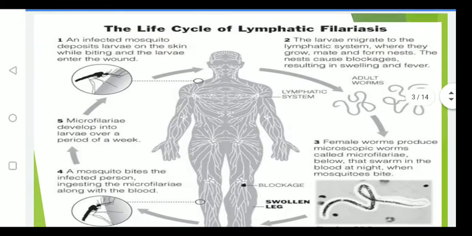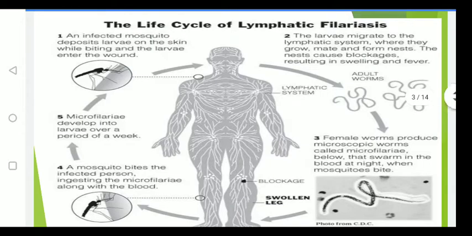We will see the life cycle of lymphatic filariasis. First, an infected mosquito deposits larvae on the skin while biting, and the larvae enter the wound. What happens here is that the infected mosquito deposits the larvae on the skin. Because of the bite, there will be a wound, and through the wound the larvae enter into the skin.